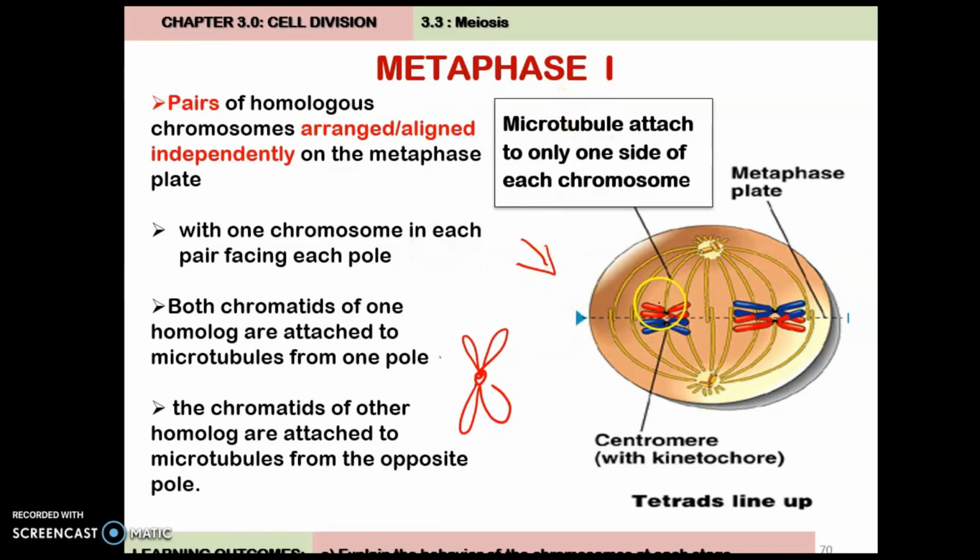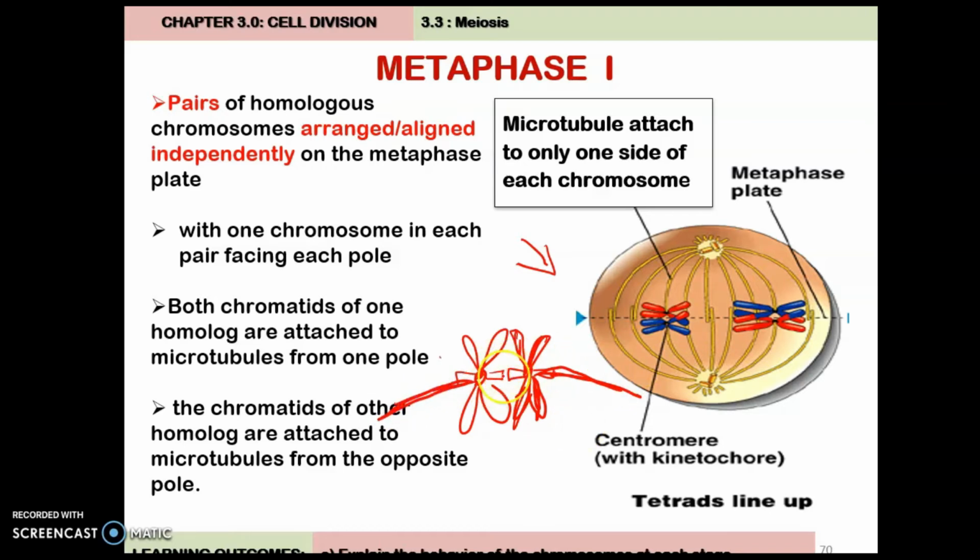In metaphase 1, we can see that the microtubule attached to only one side of each chromosome. So here is the homologous chromosome, for example. Each chromosome has a centromere, and actually the centromere has a structure called kinetochore. During meiosis 1, the microtubule only attaches at one side of the kinetochore for each chromosome.